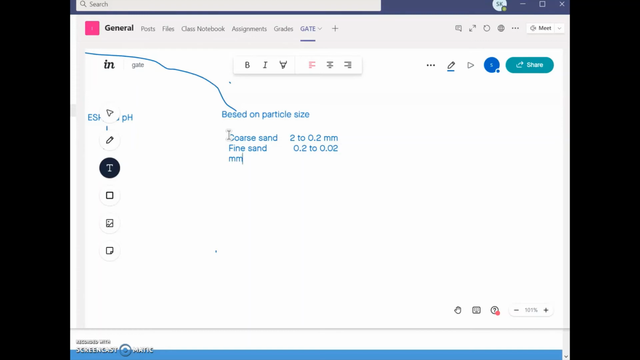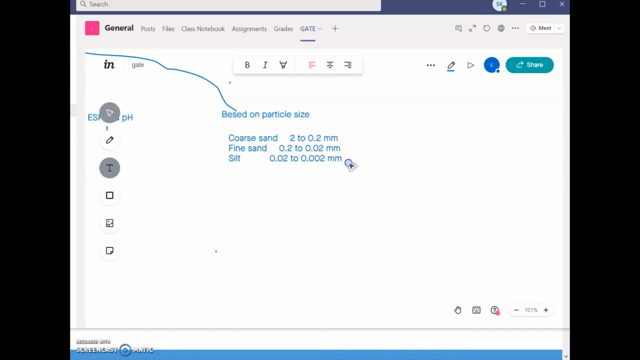The next subtype is silt. When the particle size is 0.02 to 0.002 mm, in that case we can call it silt. This is fine sand.